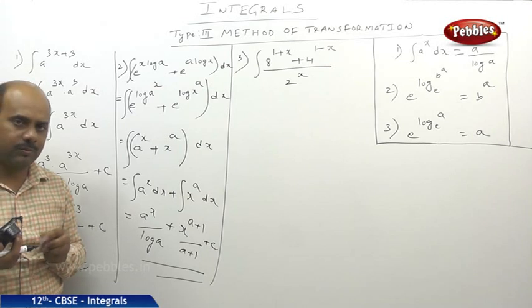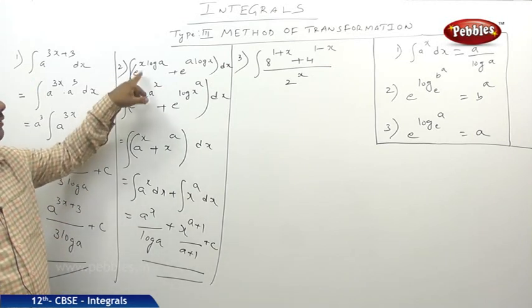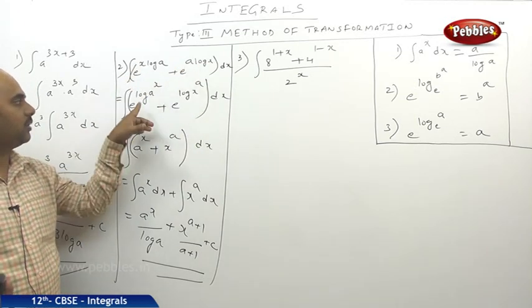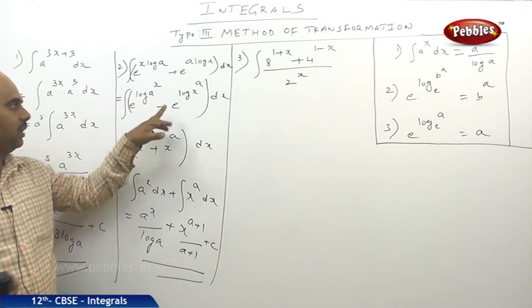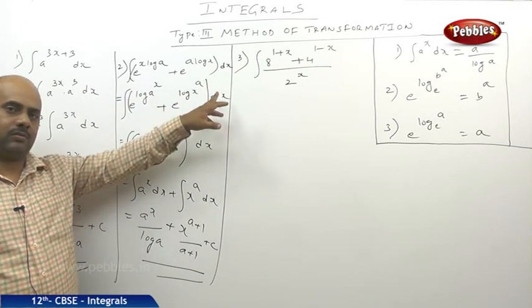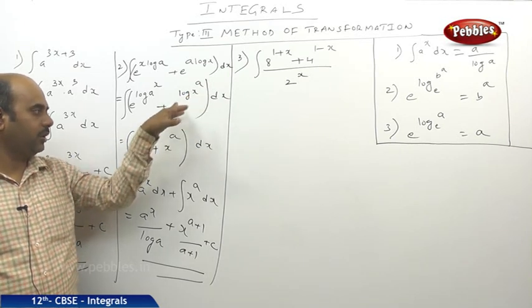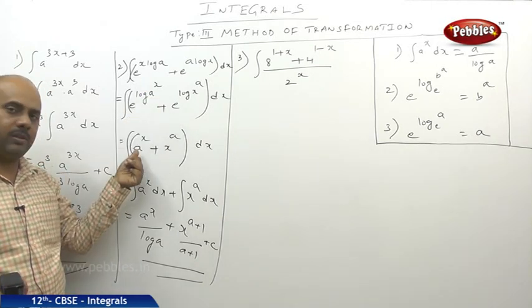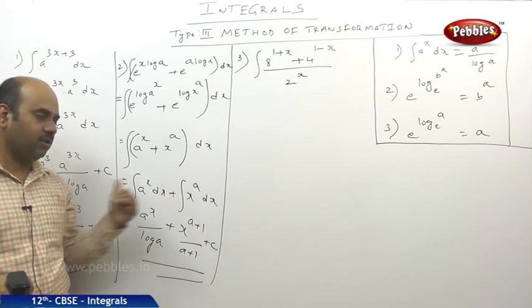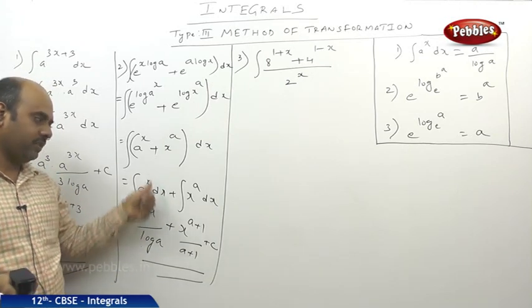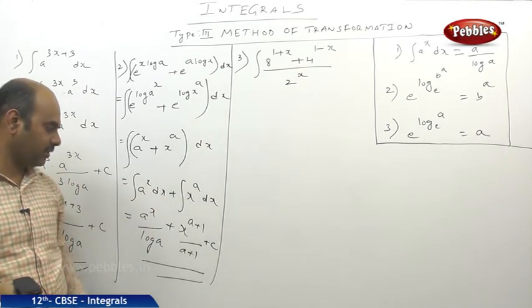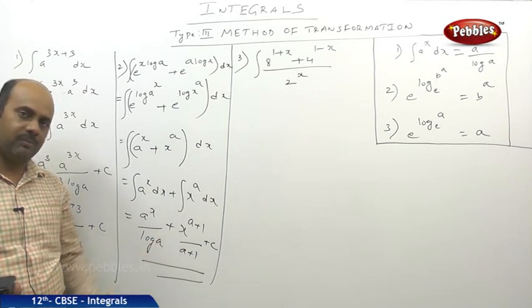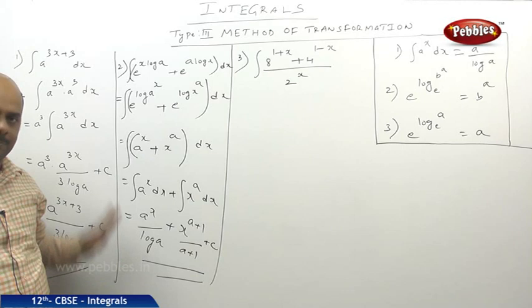Once again I will be repeating this problem. Integral of e^(x log a) plus e^(a log x) dx. So x goes up, so it becomes e^(log a^x) plus e^(log x^a), and here dx. So what happens here? Direct formula a^x, and here x^a. I can do the integration individually. So integral of a^x dx plus integral of x^a dx. So this becomes a^x / log a, and this becomes x^(a+1)/(a+1) plus c. I think you people are clear now.